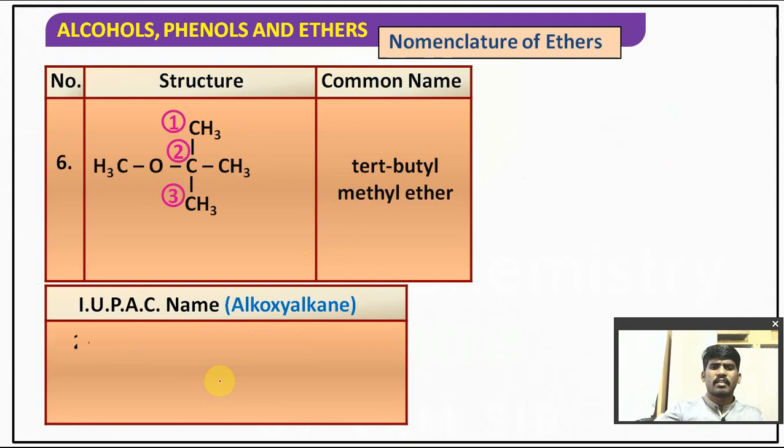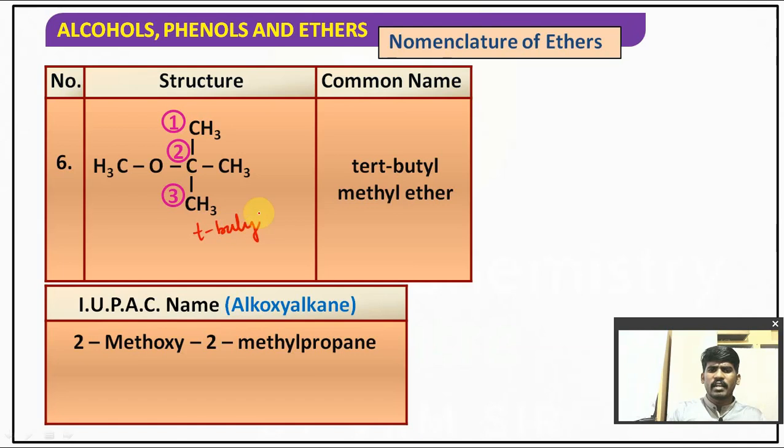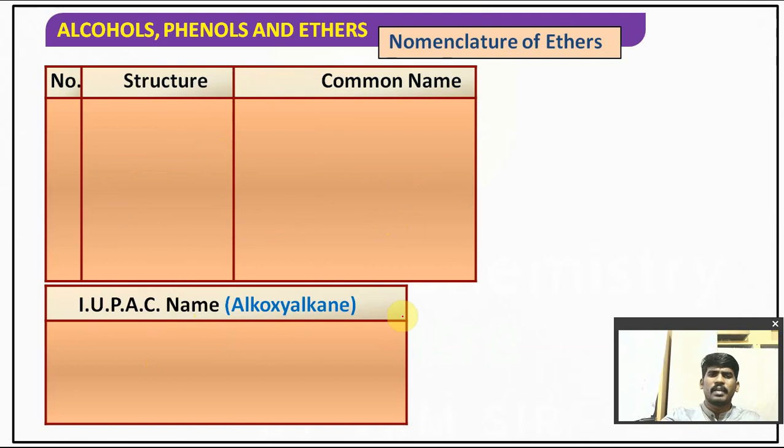Common name you can check, as well as the IUPAC name. This whole group is called tert-butyl. On the other side we have methyl. So it is called tert-butyl methyl ether. And for the IUPAC name, at the second position we have methoxy as well as methyl, right? So we will write 2-methoxy-2-methylpropane.